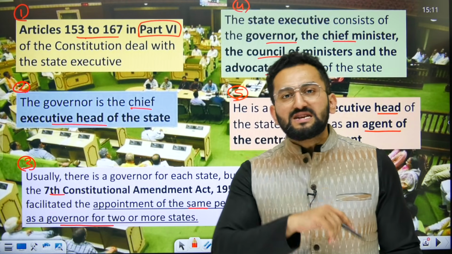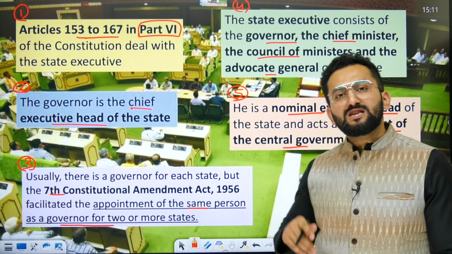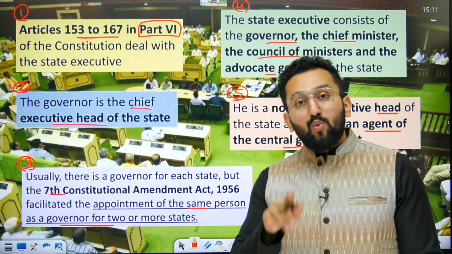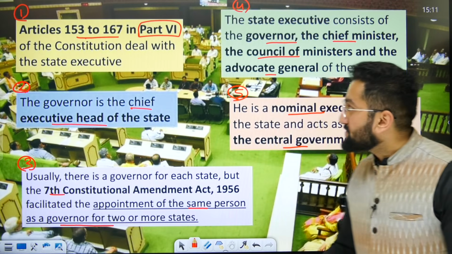Usually one state used to have one governor. But after the 7th Constitutional Amendment Act, this provision was changed, and now one governor can be counted as governor of more than one state. Okay?